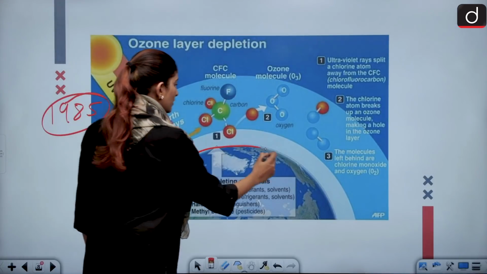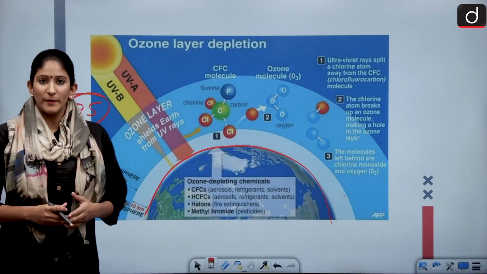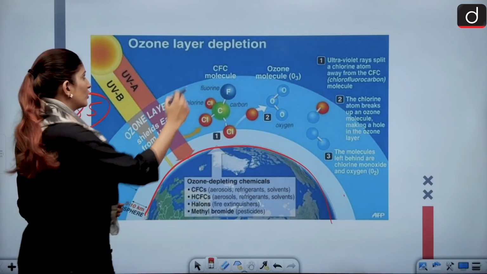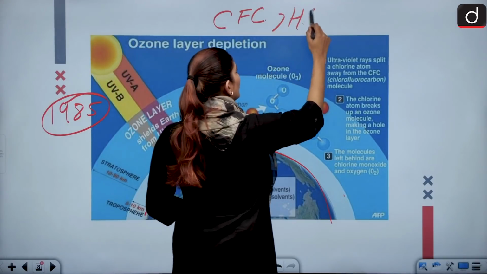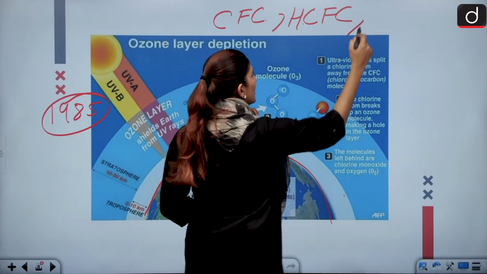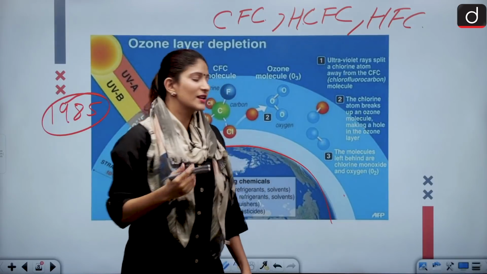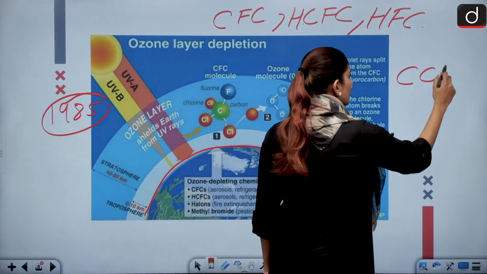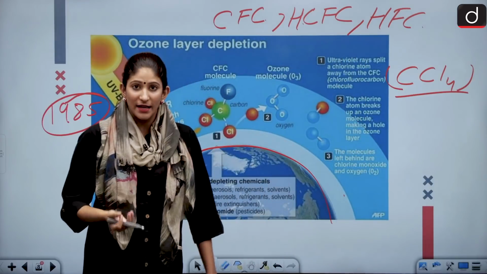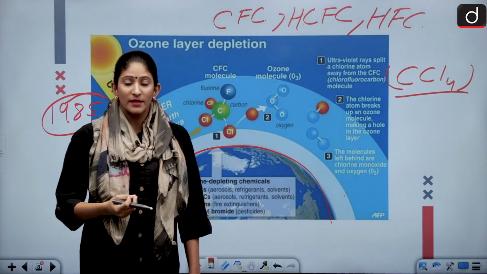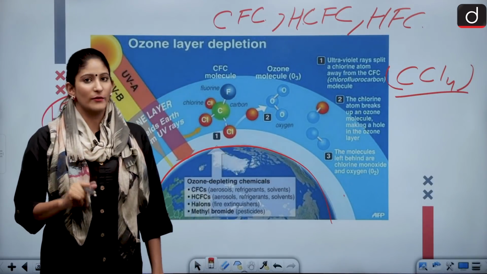And what actually happens? How does the ozone get depleted in the first place? By many global warming potent gases such as chlorofluorocarbons, hydrofluorocarbons, and other gases such as carbon tetrachloride. We also have methyl bromide, methyl chloroforms, and halons. So many gases are potent in nature to harm our ozone layer.